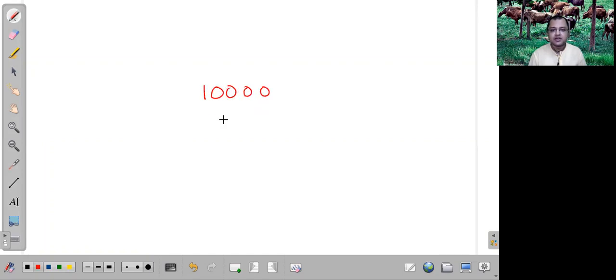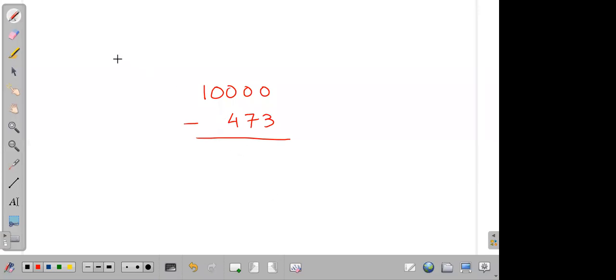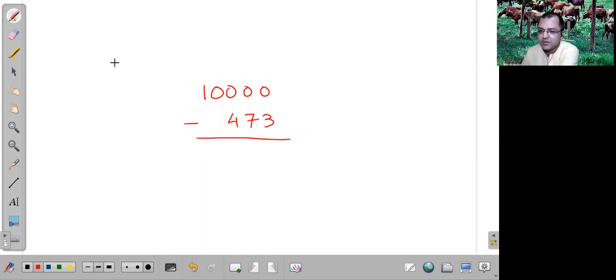Say we have 10,000 minus 473. I hope you remember the method for doing such subtractions. Who wants to volunteer? What is the method you remember?